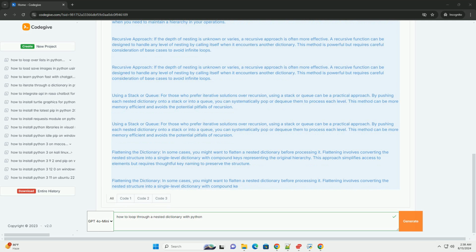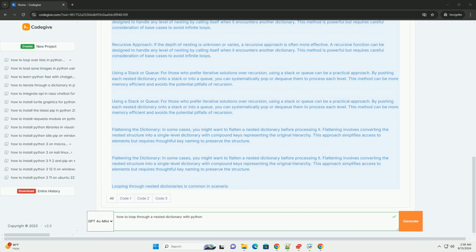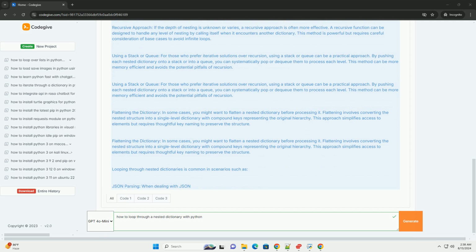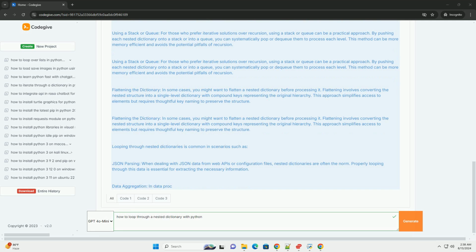Data aggregation. In data processing tasks, you may need to aggregate or summarize information from nested structures. Looping allows you to traverse all levels and collect the data you need. Dynamic data manipulation. When working with dynamic data structures where the number of nesting levels may vary, knowing how to loop through nested dictionaries ensures your code can handle any scenario.